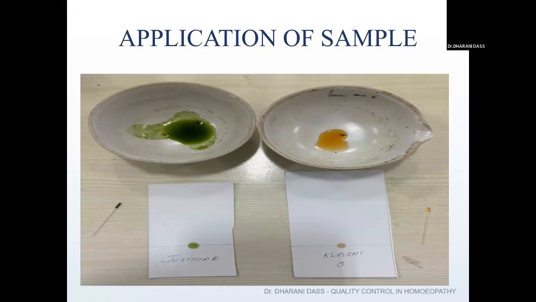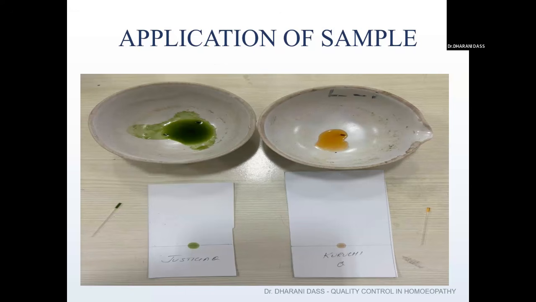Especially in the case of mother tinctures in homeopathic medicines, since the mother tincture is in a more diluted form, we have to concentrate the sample. For that purpose, you take a few mLs, one or 2 ml of the required mother tincture, in a china dish and keep it in the water bath. What happens when you keep it in a water bath? The excess alcohol and moisture tend to evaporate, and you will get a concentrated sample in the china dish.